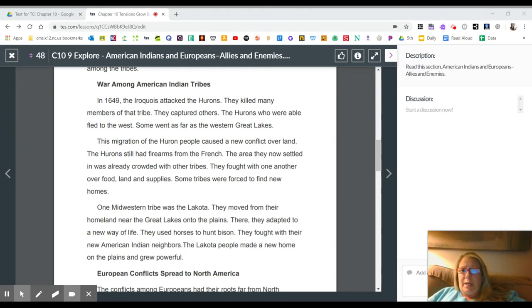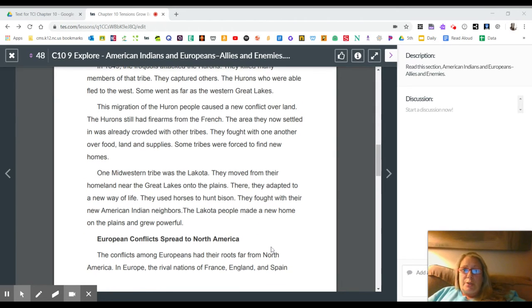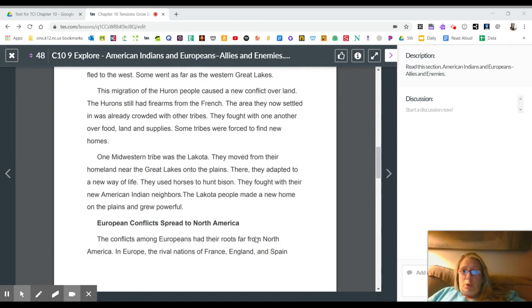In 1649, the Iroquois attacked the Hurons. They killed many members of that tribe. They captured others. The Hurons who were able fled to the west. Some went as far as the western Great Lakes. This migration of the Huron people caused a new conflict over land.